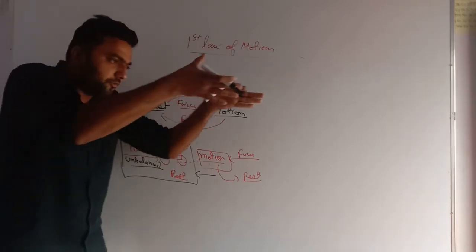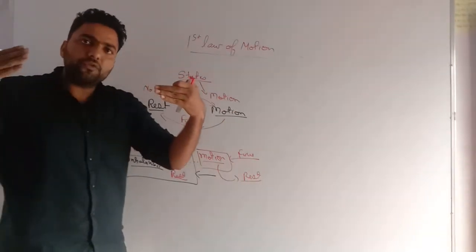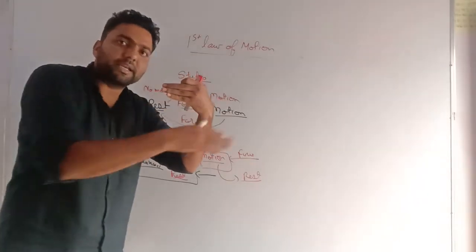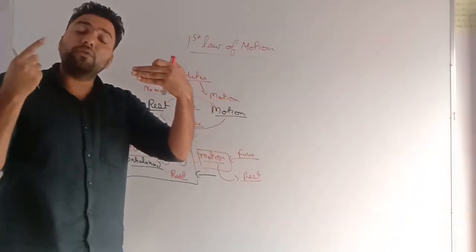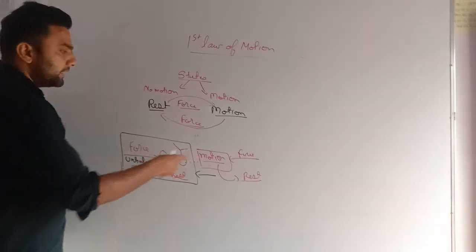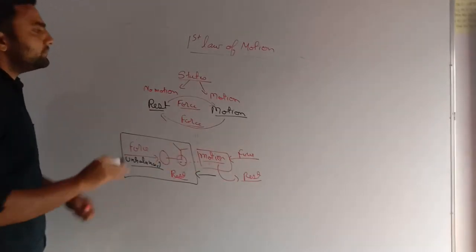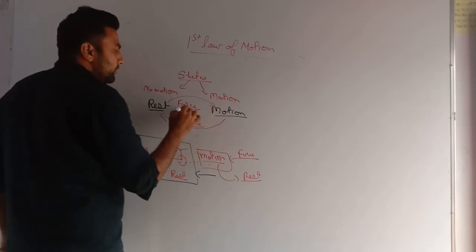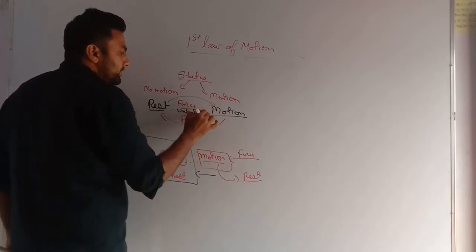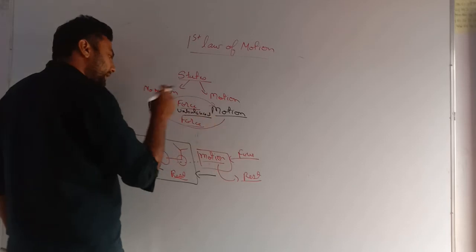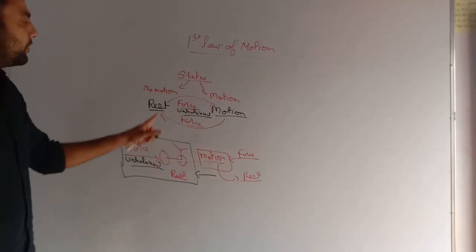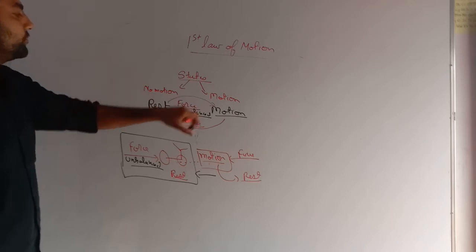Again, when the cycle was coming from this way, I applied force only in this direction. It means my force was unbalanced. So, again, unbalanced force applied here. Very important. From rest to motion, the force applied has to be unbalanced. Then only it will come from rest to motion, otherwise not. Balanced force will not make my thing come from rest to motion.